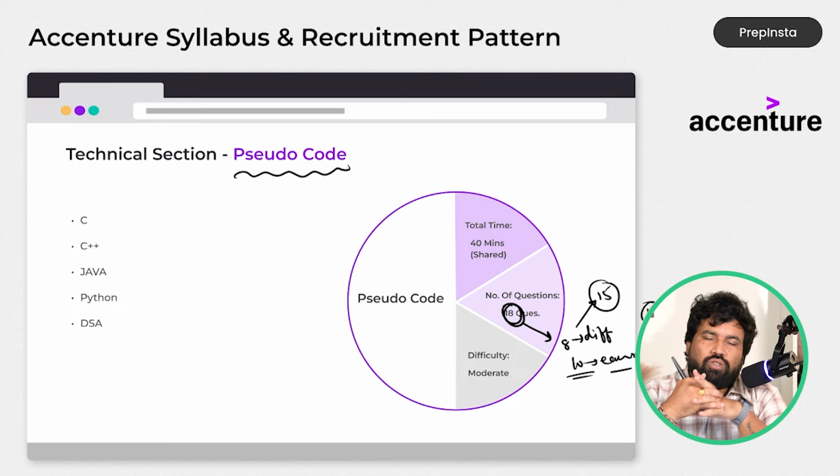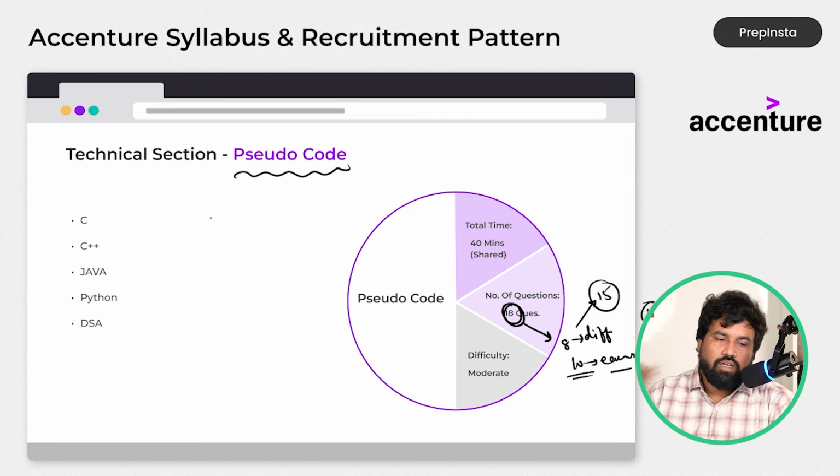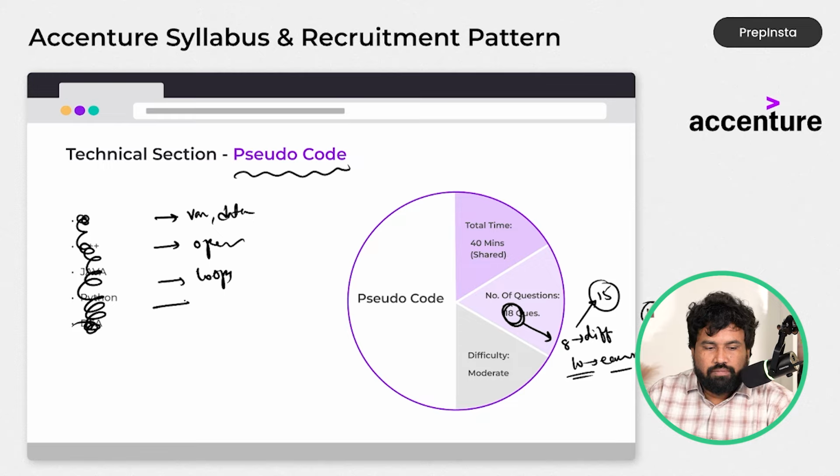Okay. So the pseudocode is not about programming language. It's all about your problem solving ability. So in pseudocode, they won't ask you programming-based questions. They will ask you based on variables, data types, operators, loops, conditional statements, and functions and recursion.